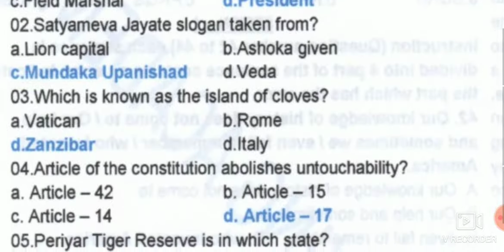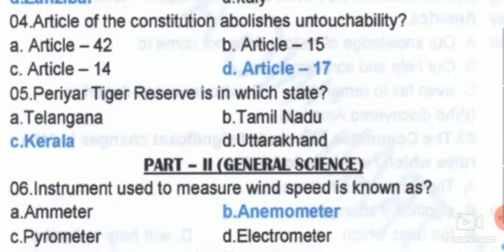And next we have, which is known as the island of clouds. We knew that clouds with the flower buds, this has been taken. Close by, there is an island that is known as Zanzibar. From there you will get maximum export, from Zanzibar itself. So that is a place where maximum cloves will be cultivated. In the case of Vatican City, it is the smallest nation in the world, and Italy's capital is Rome.